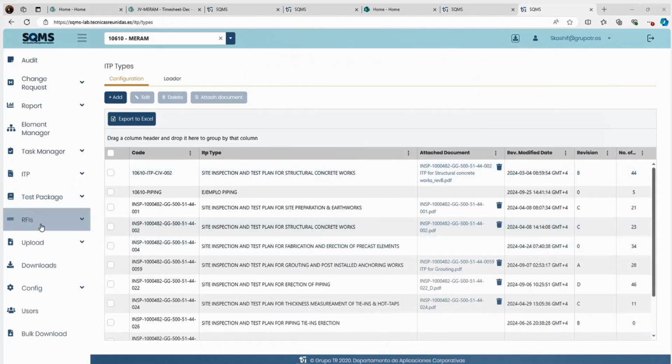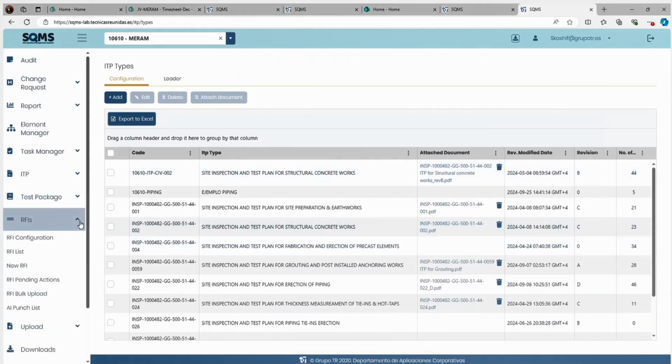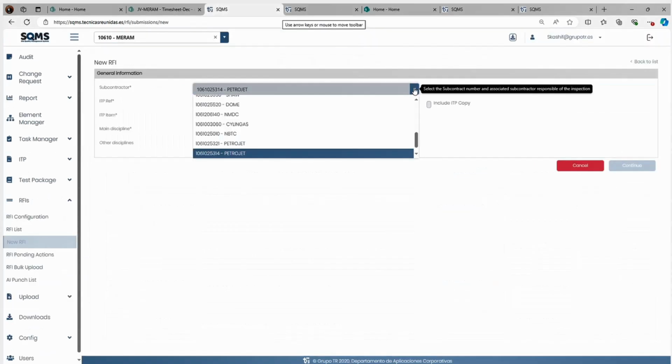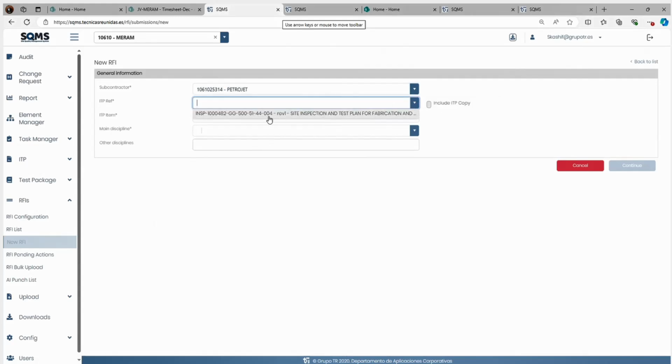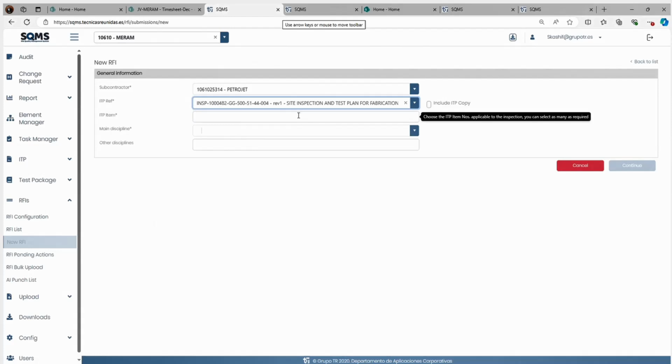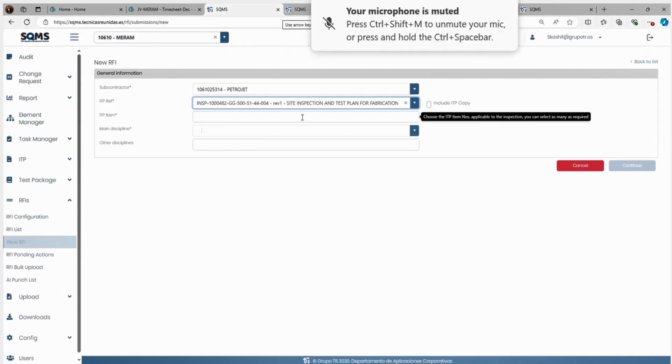Once he logs in, this is RFI. Then there is New. Let's say we have Petrojet 25314. You will select it, and then you will automatically see the ITP also configured. If the ITP you are going to use is not there, as I told you, tell our TR team. They will tell me, and I will get it linked.